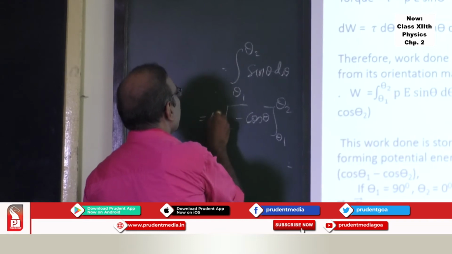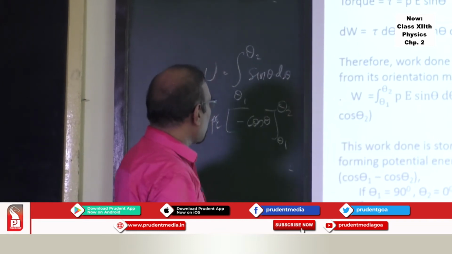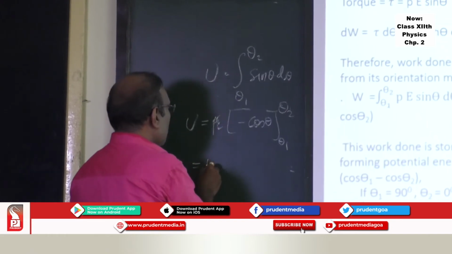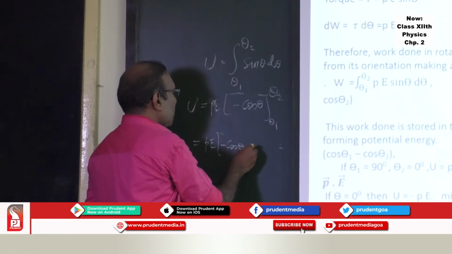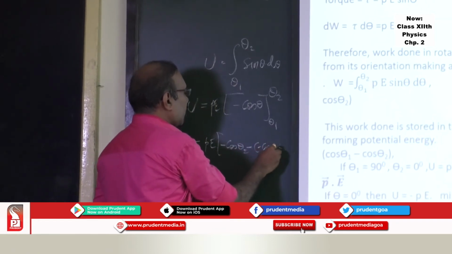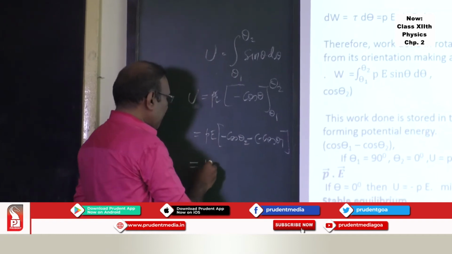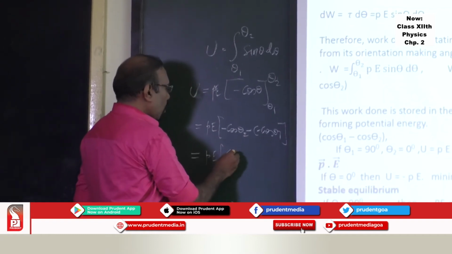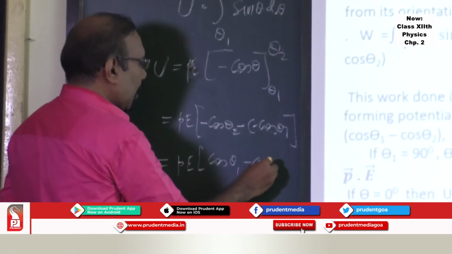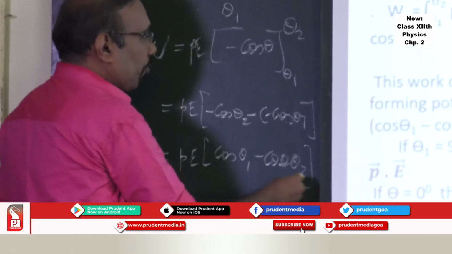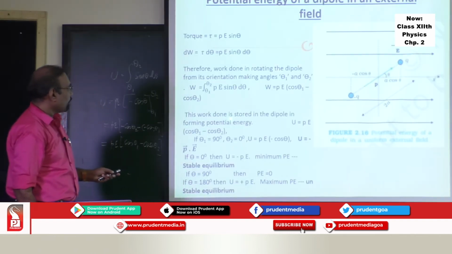This is the potential energy we are talking about. Substitute the limits: Pe times minus cos theta 2 minus of minus cos theta 1, which comes out to be Pe into cos theta 1 minus cos theta 2. This is the formula which you get after substituting the limits of integration.